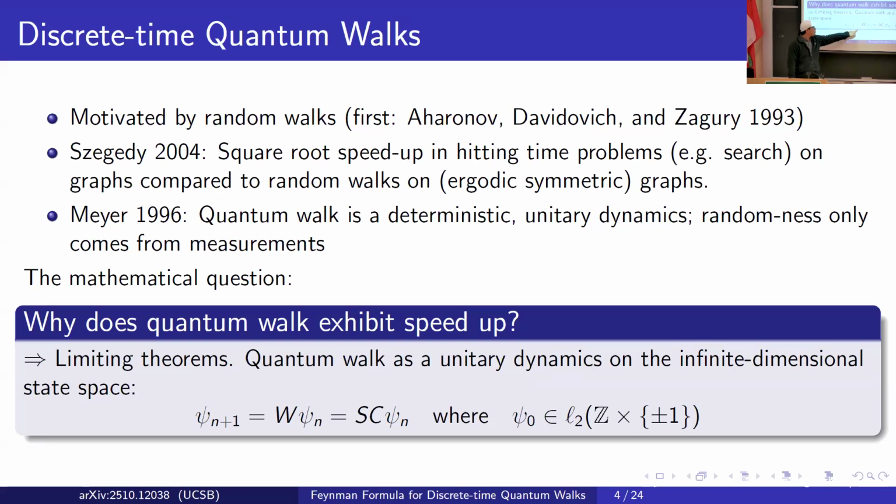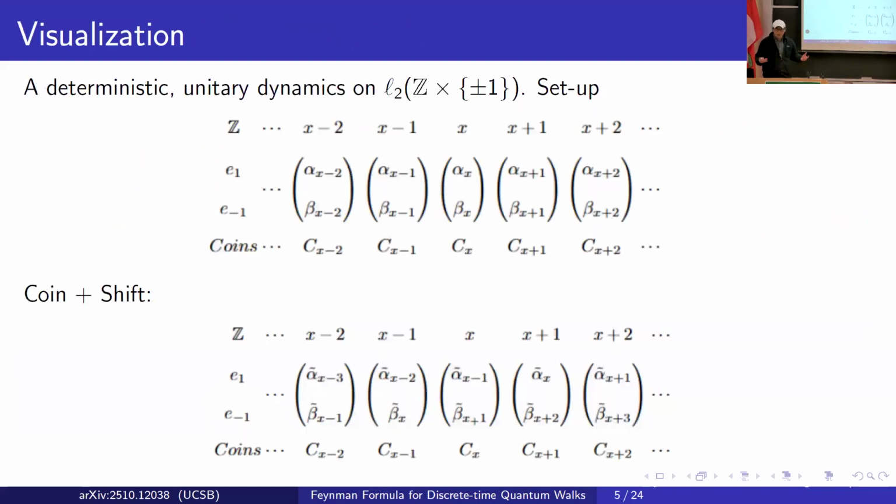It's governed by this walk operator W, which in turn could be decomposed into two operators, the shift operator and the coin operator. Before I talk about the limiting theorem, let's visualize what a quantum walk is. A quantum walk can be visualized on a state space of L2(Z) crossed with plus or minus 1.